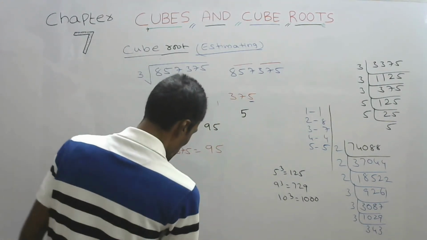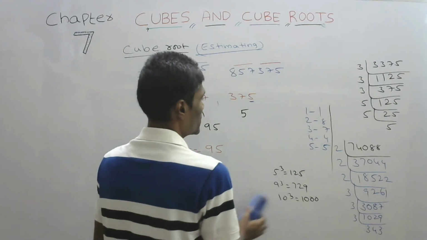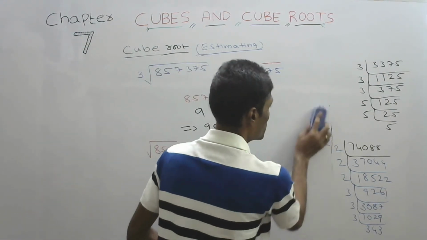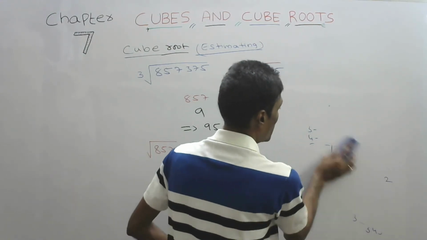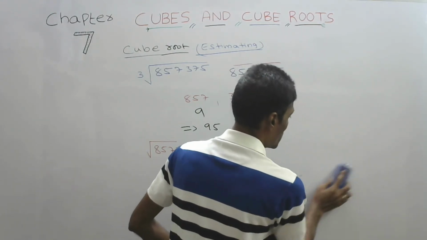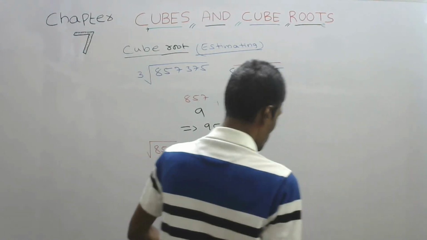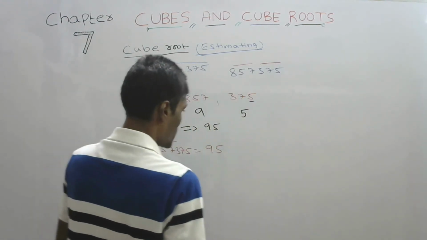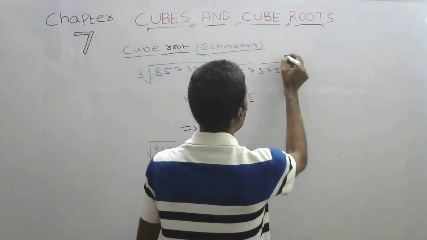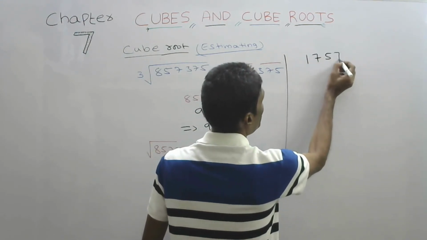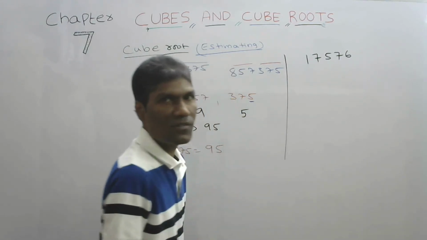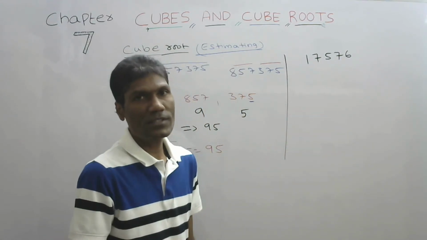Shall we see one more example like this estimation? Let us do one more example. Let us take a number, say 17,576. This time we are taking 5 digits only.